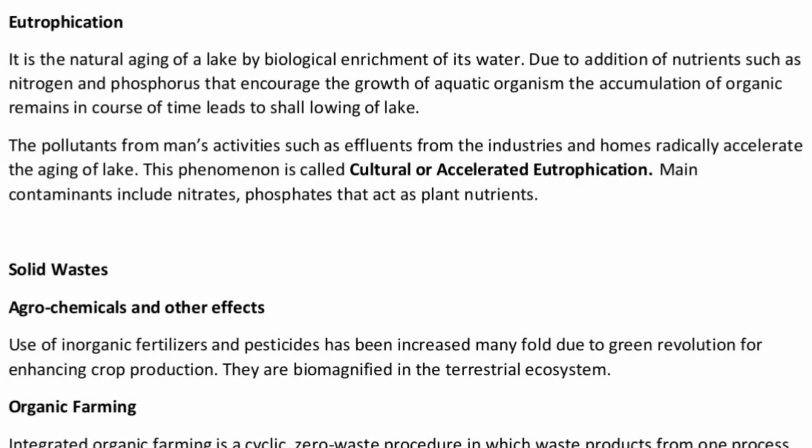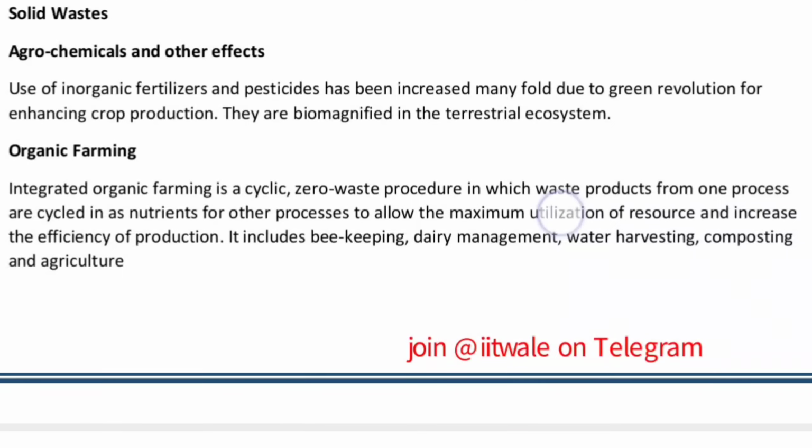Now dealing with solid waste. In the case of agrochemicals and other effects, the use of inorganic fertilizers and pesticides has increased manifold due to the green revolution, for enhancing crop production. And they are biomagnified in the terrestrial ecosystem as well, specifically the chemical fertilizers and chemical pesticides.